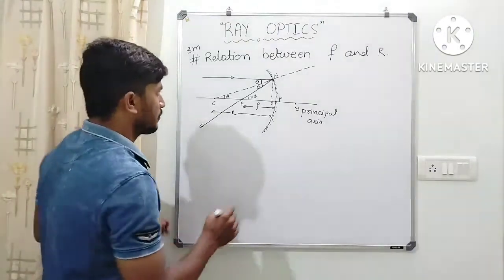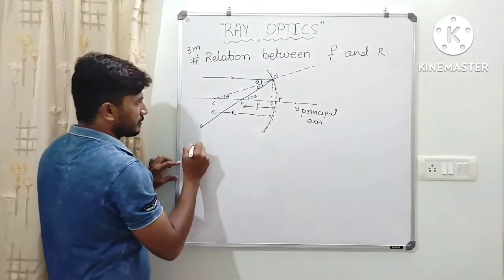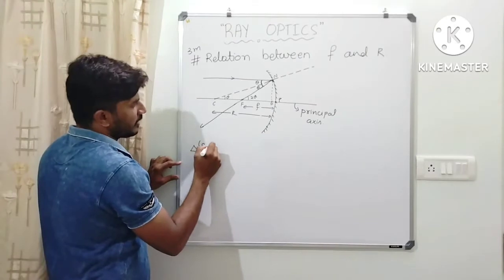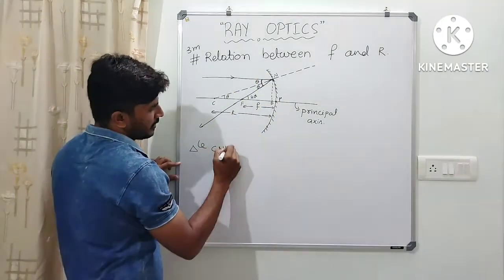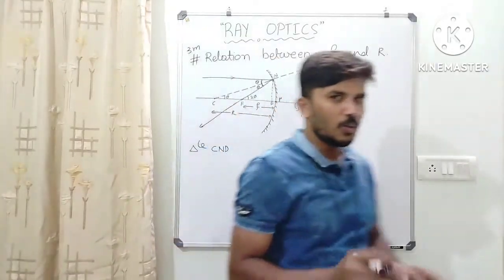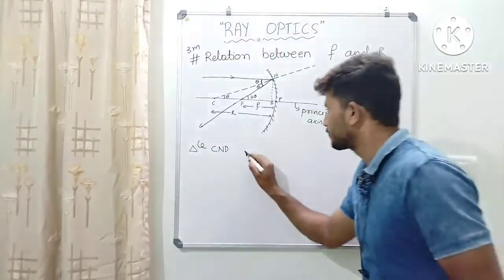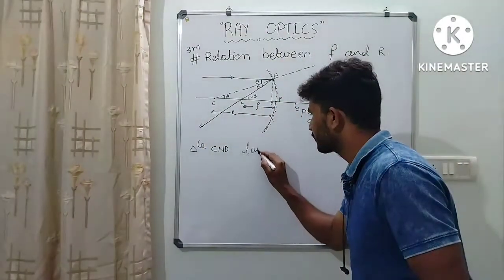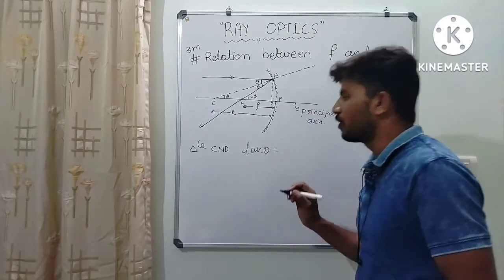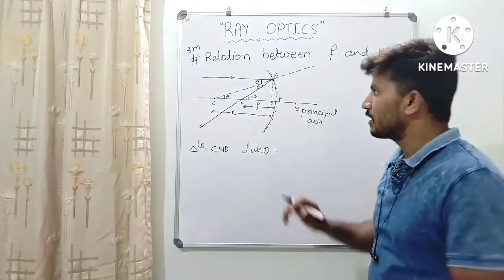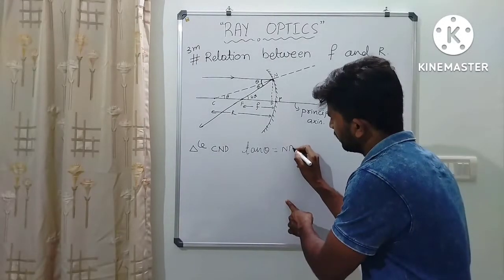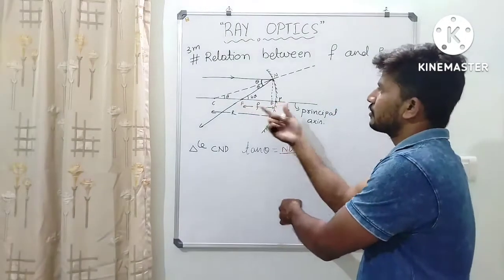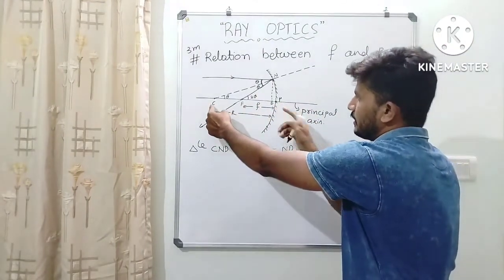Now, if I consider the triangle CND, what is tan theta? tan theta is equal to opposite by adjacent. Here opposite is ND by adjacent CD.